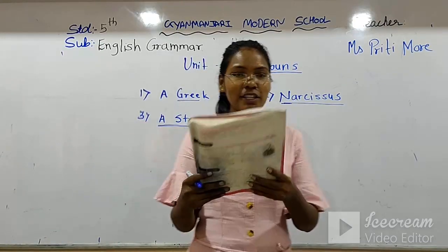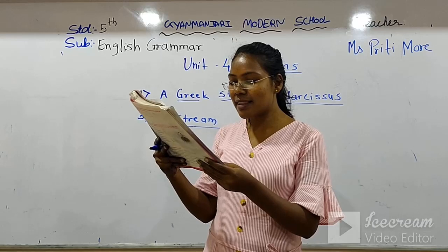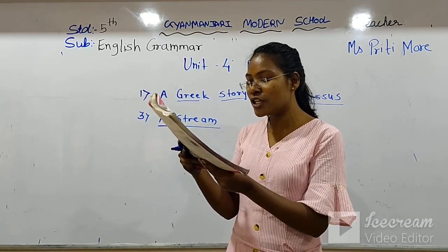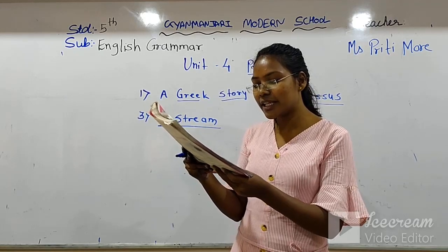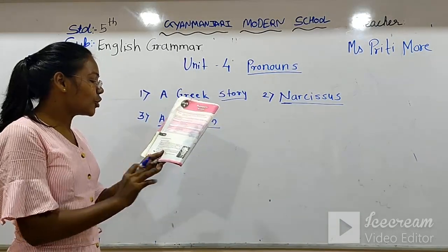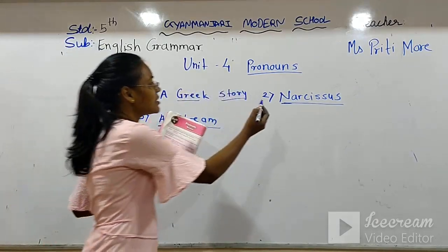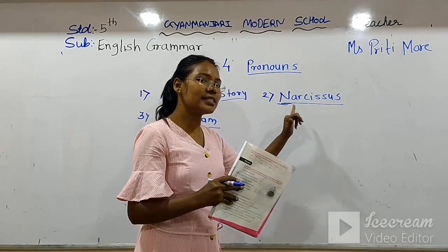Now see what it is saying. Yes, Narcissus loved Narcissus' image so much that Narcissus fell in love with himself. There is no new noun coming, only Narcissus is repeating. This noun is only repeating. So just underline this same word again.